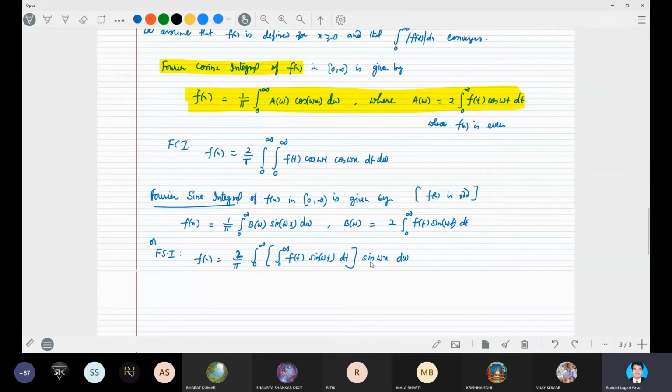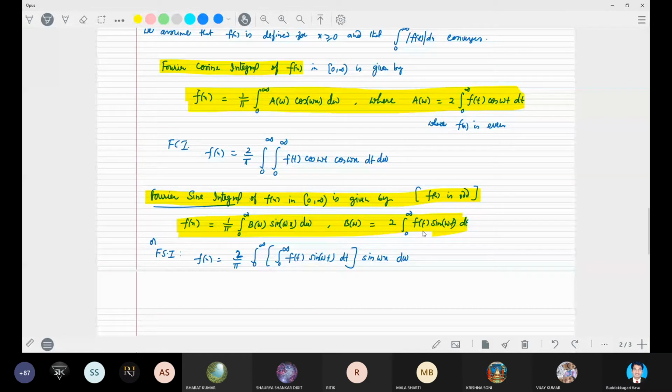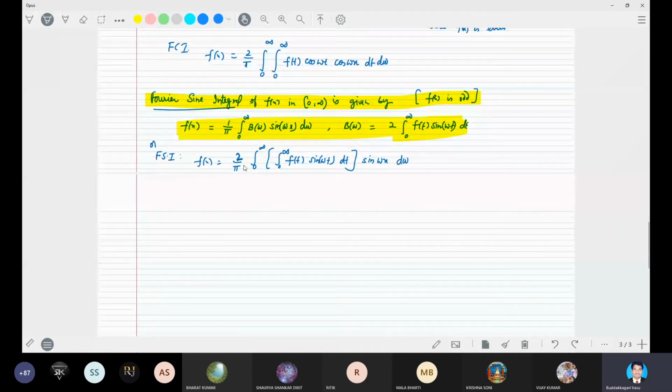These are the Fourier sine and cosine integral representations. Any doubt in this? What is the Fourier sine integral?